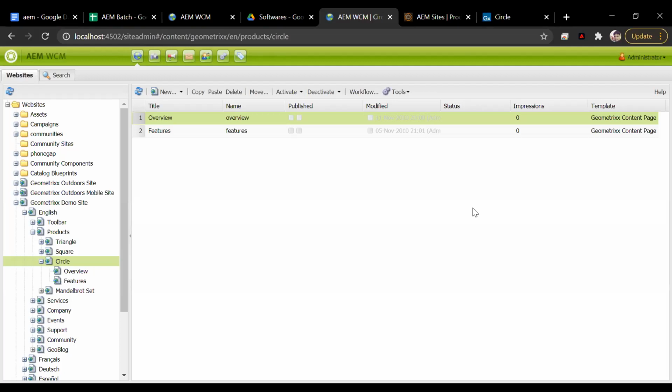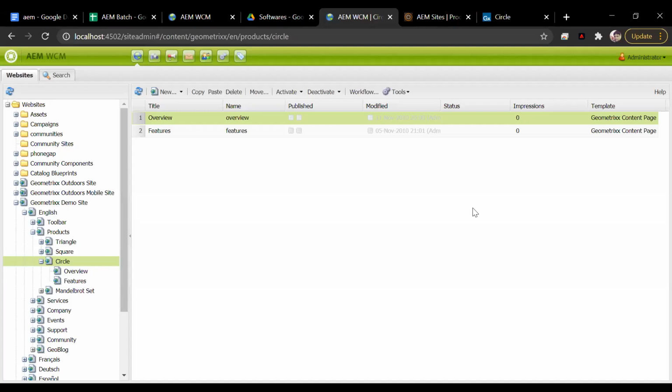Okay, let me explain you again. When you create something on the author server, you cannot expose that page to your end user, because this is where you are creating the content. For that, you have a publish server.